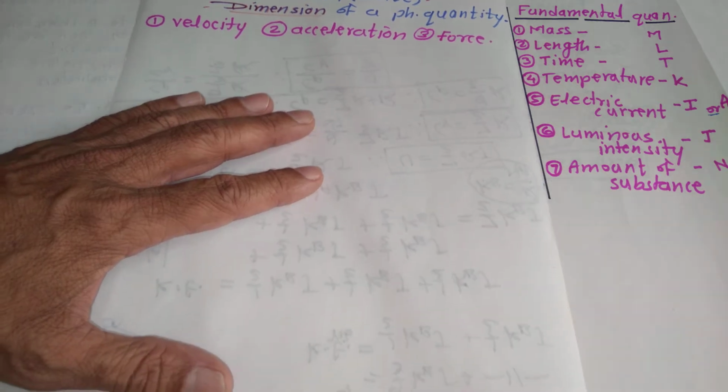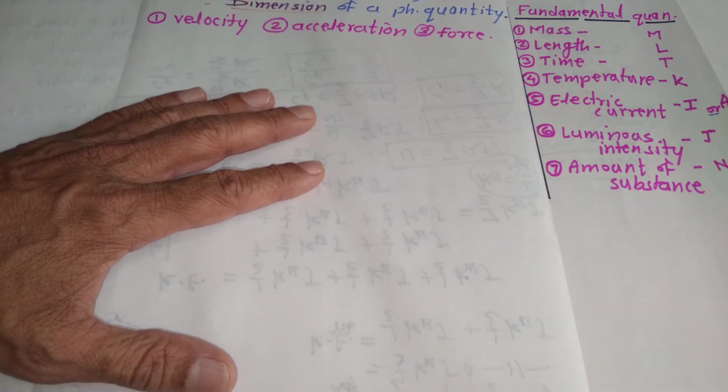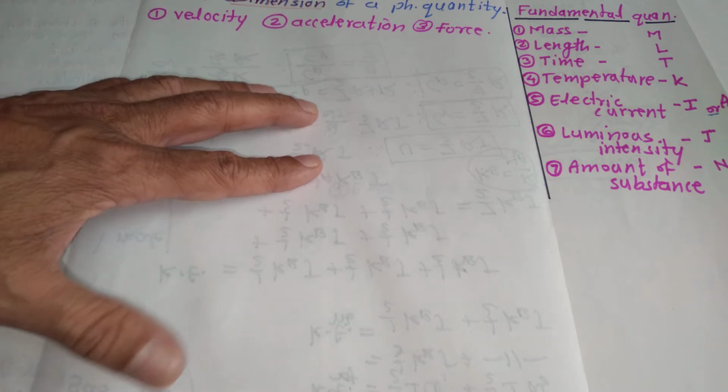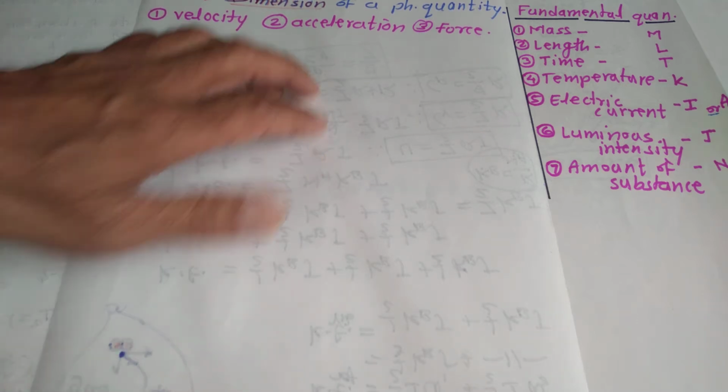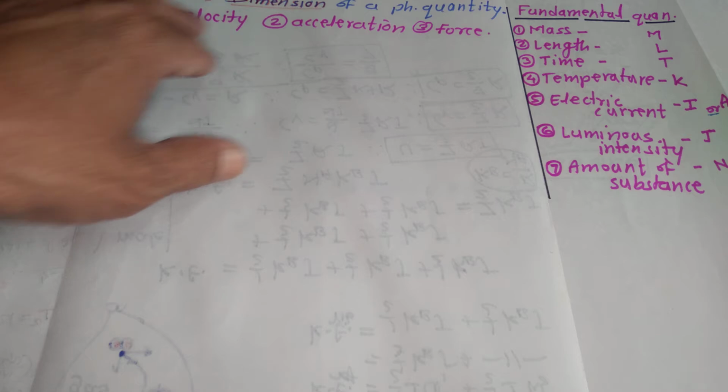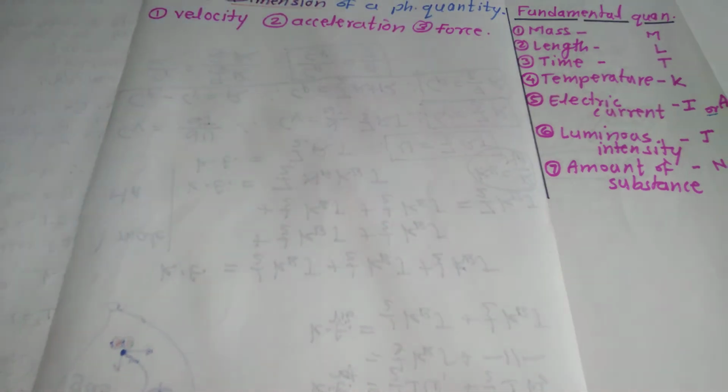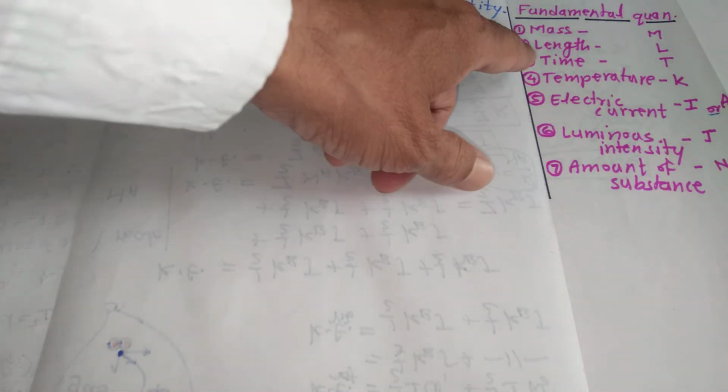Unless and until you know this, it is quite impossible for you to obtain the dimension of a physical quantity.